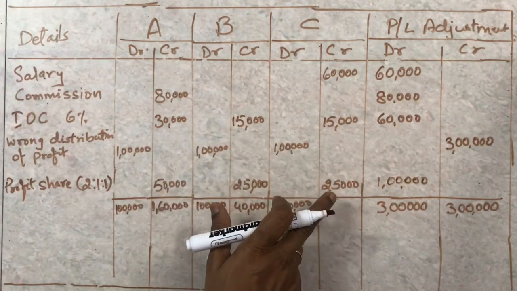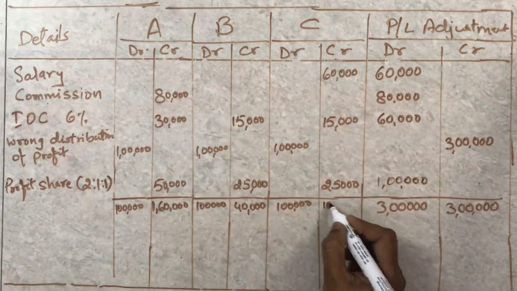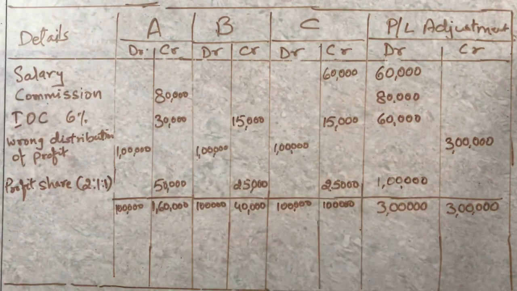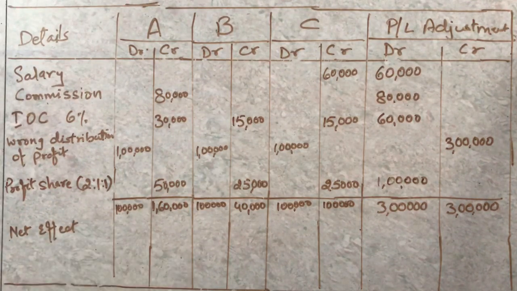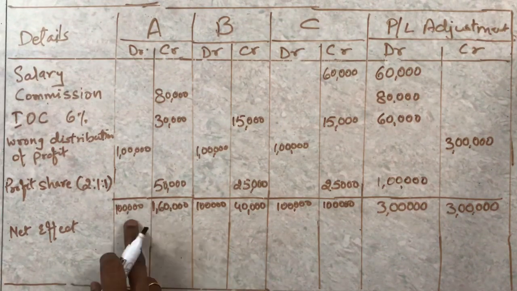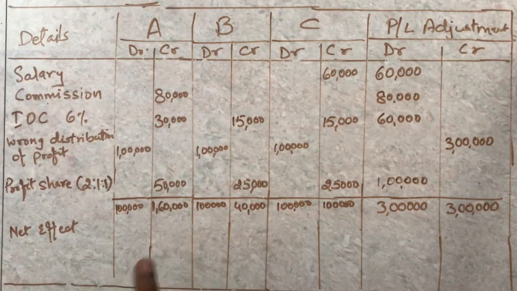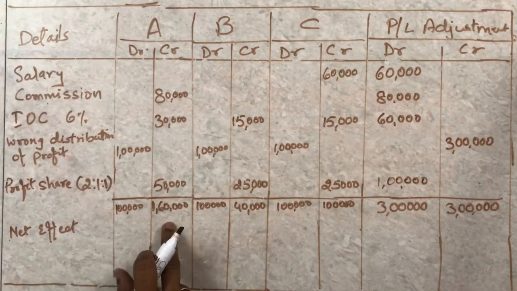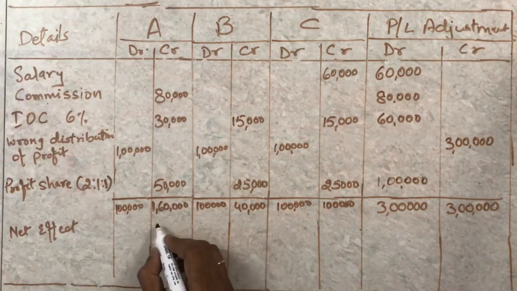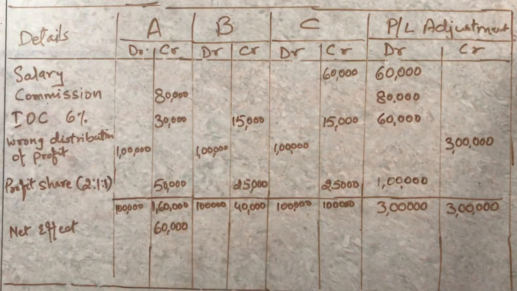Now you will find out the net effect. If you find out the net effect, for which I very clearly told you that please do remember we are not balancing this off. What you are going to do is find out the difference between debit and credit, and the difference amount you are going to write on the bigger side. Okay. So here 1 lakh and 160, this side is bigger and the difference is 60,000. So I am going to write this 60,000 on this side. Here it is 1 lakh, here it is 40,000. That means the debit side is bigger for B. So you are going to write 60,000 on the debit side.